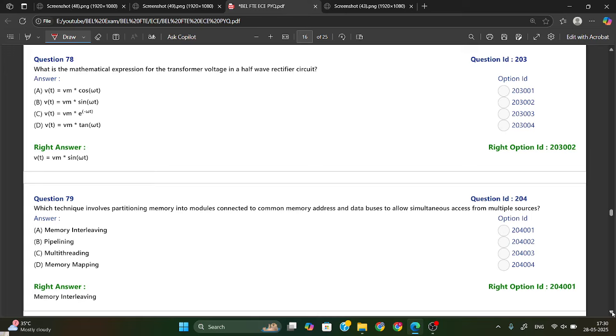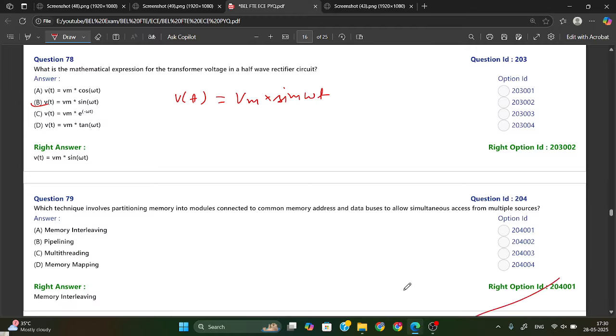What is the mathematical expression for the transformer voltage in a half wave rectifier circuit? That is your v of t is equal to Vm sine omega t. So this is option B. Option B is your right answer.